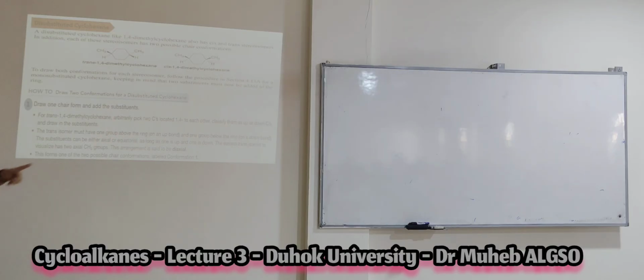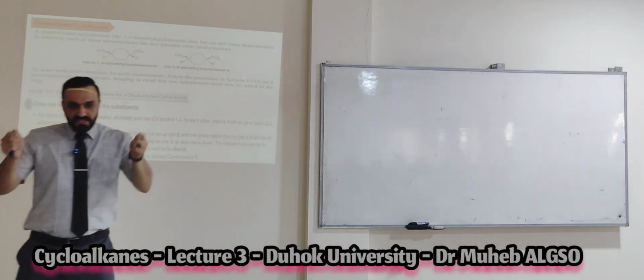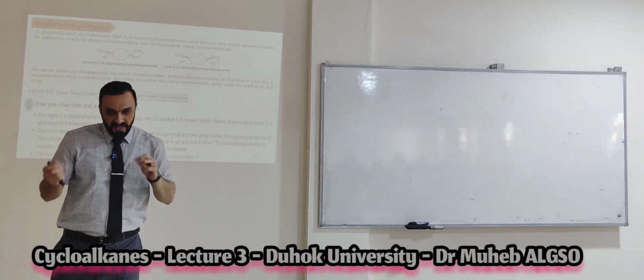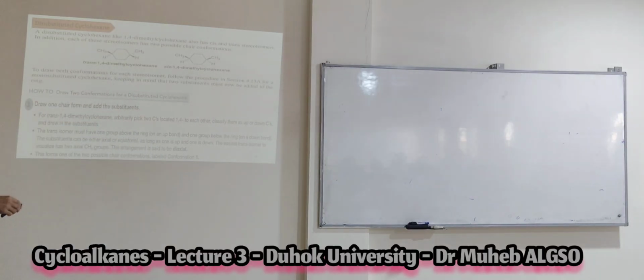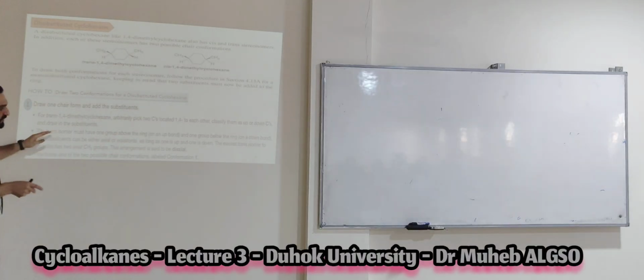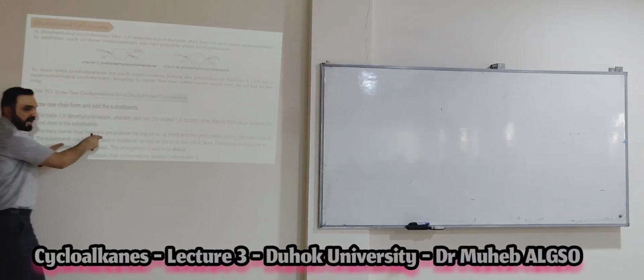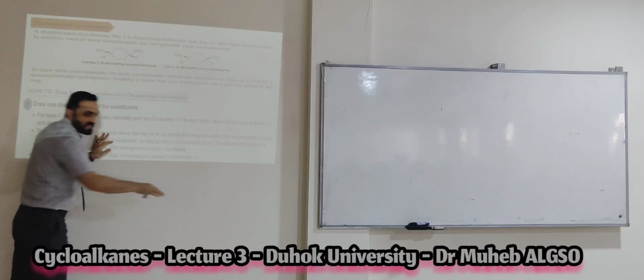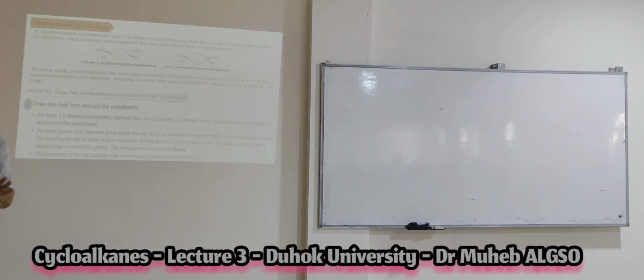There is no difference, as I showed you before. Cis can be axial, equatorial. Trans also can be like that. Axial and equatorial can both happen, but when I tell you trans, one of them is on the upside and one of them is on the downside. One remains up, the other remains down. Do you understand?